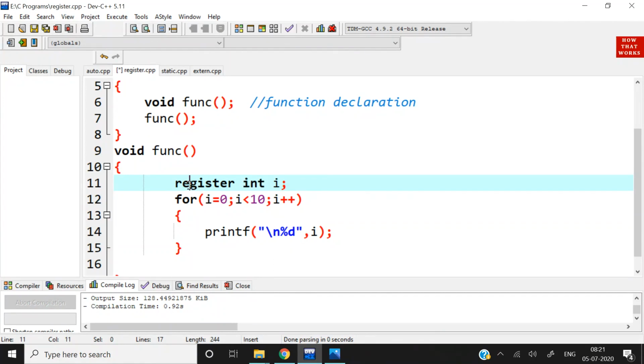The purpose of register storage class is the fast access of the variable.